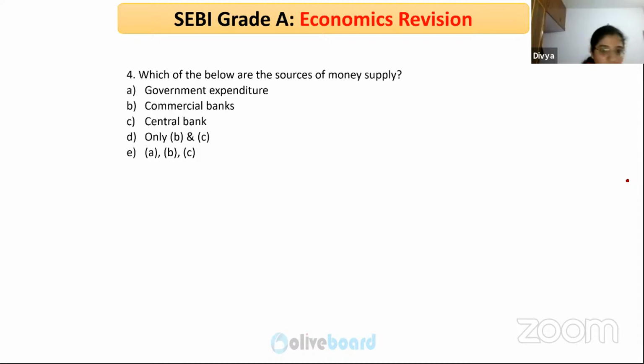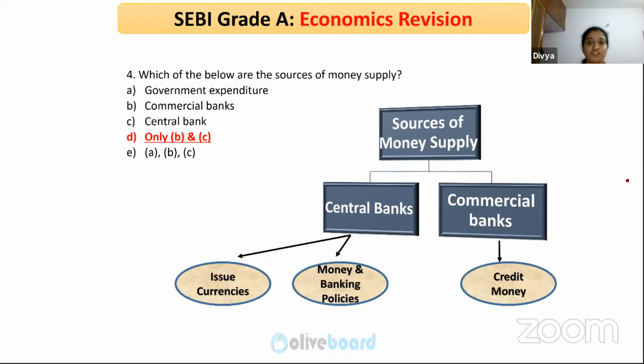Someone has given E. No, not E. Sources of money supply. It's only commercial banks and central bank, right? How can government expenditure be a source of money supply? It is not a source. It's only through the multiplier effect that the money supply will increase, right? Only commercial banks and central banks will create the source of money.